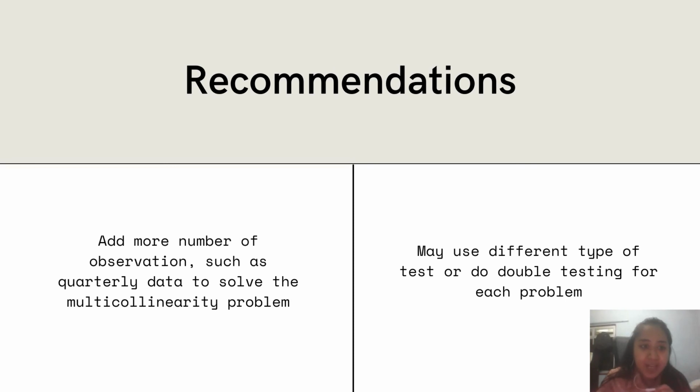There are a few recommendations for future research. The first one is to add more observations, as we only use 10 years of observations with yearly data. Therefore, future researchers can use quarterly data or use a longer time period to solve the multicollinearity problem in the model. Besides that, future researchers may use different types of tests or do double testing for each of the problems, such as autocorrelation, multicollinearity, and heteroscedasticity that might occur in the model to ensure the credibility of the model.